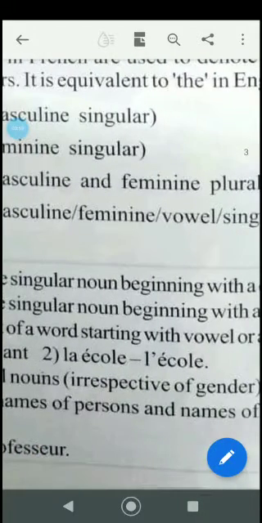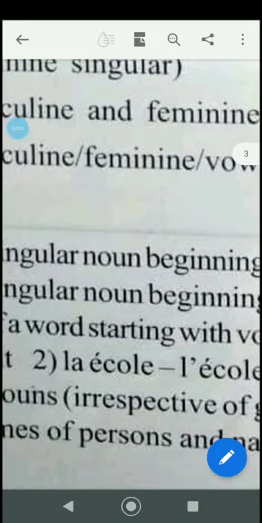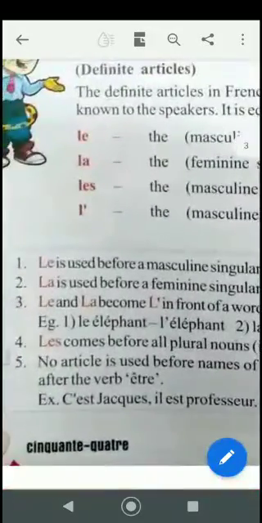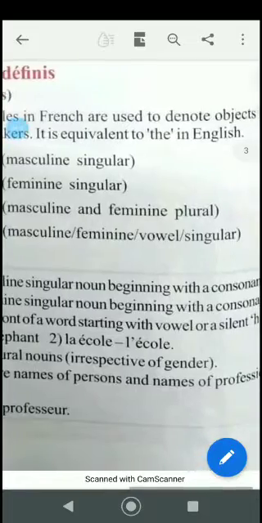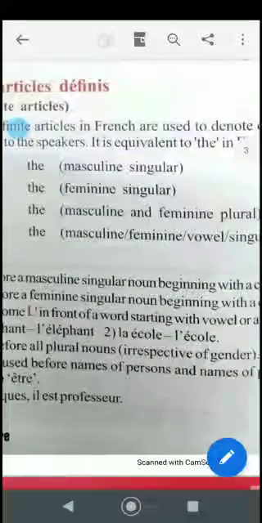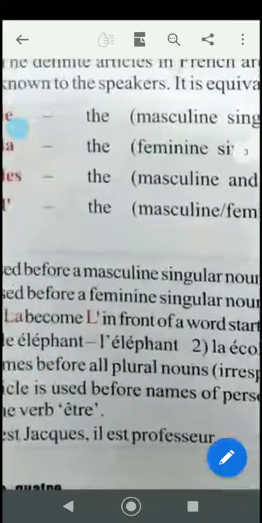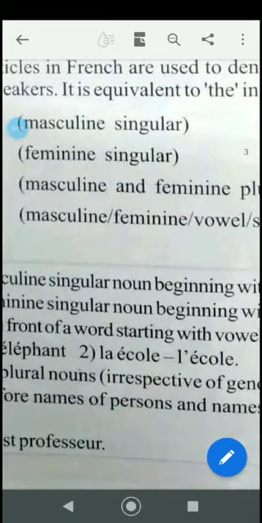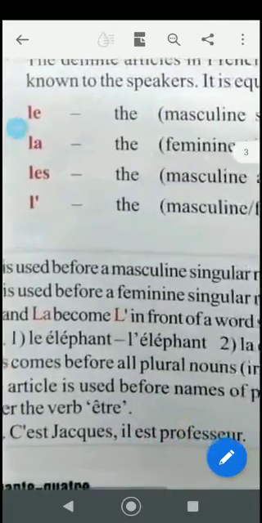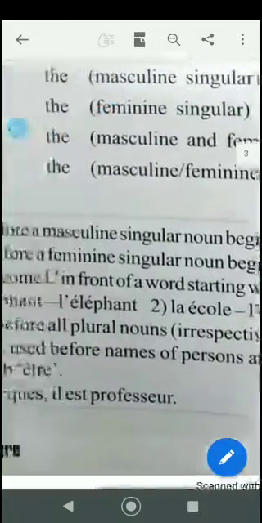Here it is la école. École is feminine, but since the word starts with a vowel, you drop the first vowel and make it l'. So that is l'école. Les comes before all plural nouns irrespective of the gender. Irrespective of the gender means masculine or feminine, but it should be in the plural form. For example, if we take éléphant and make it plural, it will be les éléphants, whereas école in the plural will be les écoles.